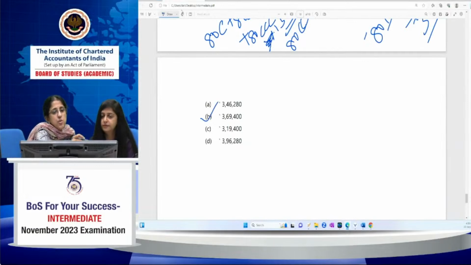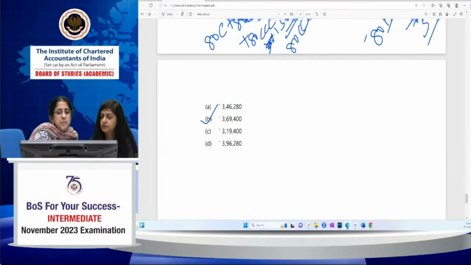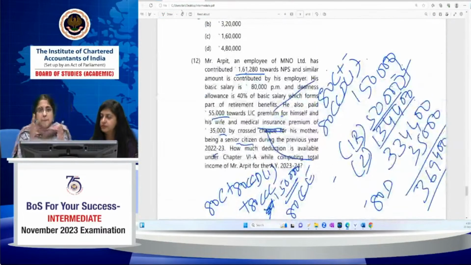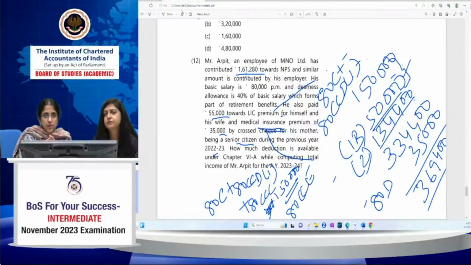3,69,400. So you understood what I did? It is a little bit complicated because under 80CCD(1), 10% of salary is allowed. Here, DA enters into pay. So salary, you have to calculate basic salary plus DA, 80,000 plus 32,000, 1,12,000 into 12. That is coming to 13,44,000. 10% of that will be allowed under 80CCD(1), and under 80CCD(2) also, because the employer contribution is also restricted to 10%. So that will also be 1,34,400.